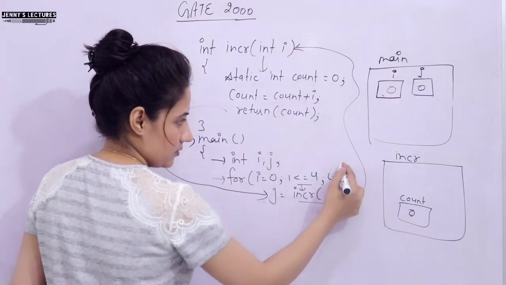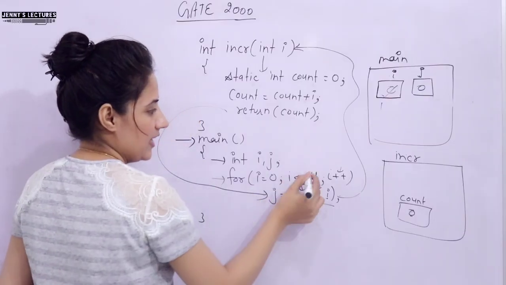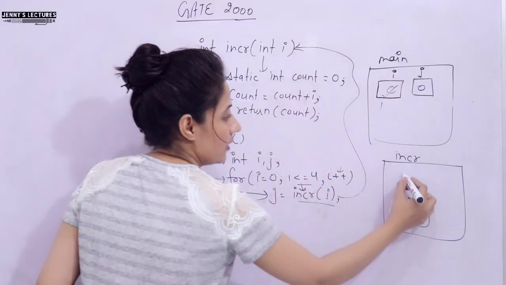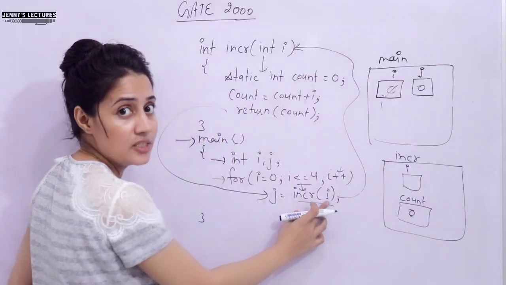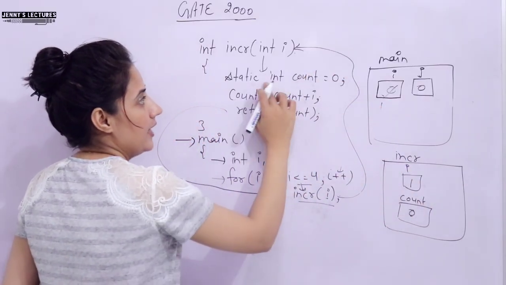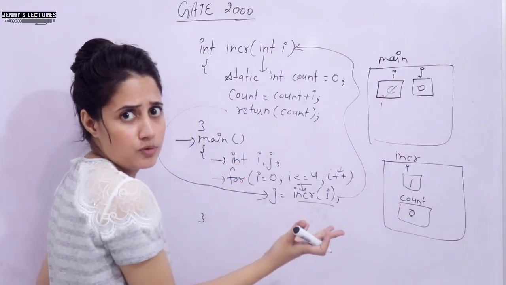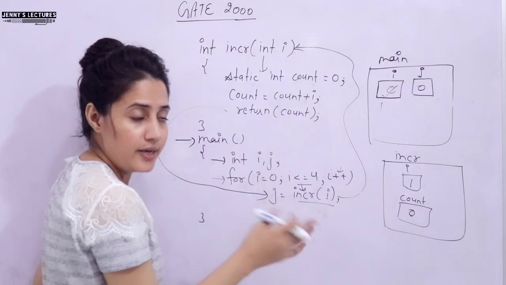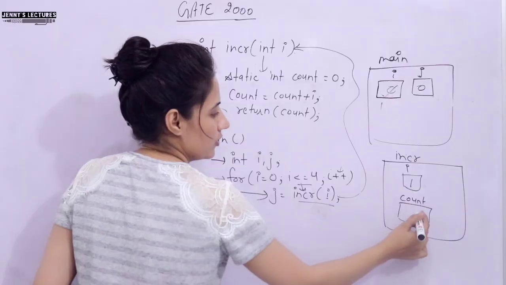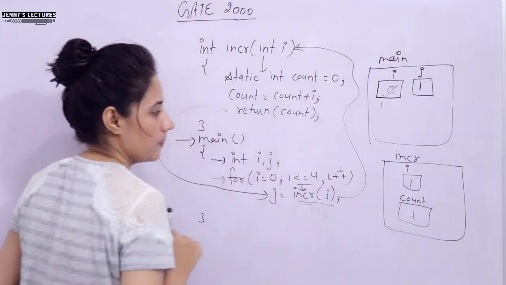Now I plus plus, this I is in main, so this I would become 1. 1 less than or equal to 4, yes, condition true, again enter here. Again call the function, again control will go here. Now again I would be declared here. Now I will receive what? This time the I value is 1, so 1 would be passed, so in this I we have 1. Int count is equal to 0, but the previous value is also 0, so we are not going to reinitialize it, right? It will hold its previous value only. Count plus I, 1 plus 0, 1, that would be stored in count, that is 1. It will return count, 1 it will return. So now in j we have 1, right?